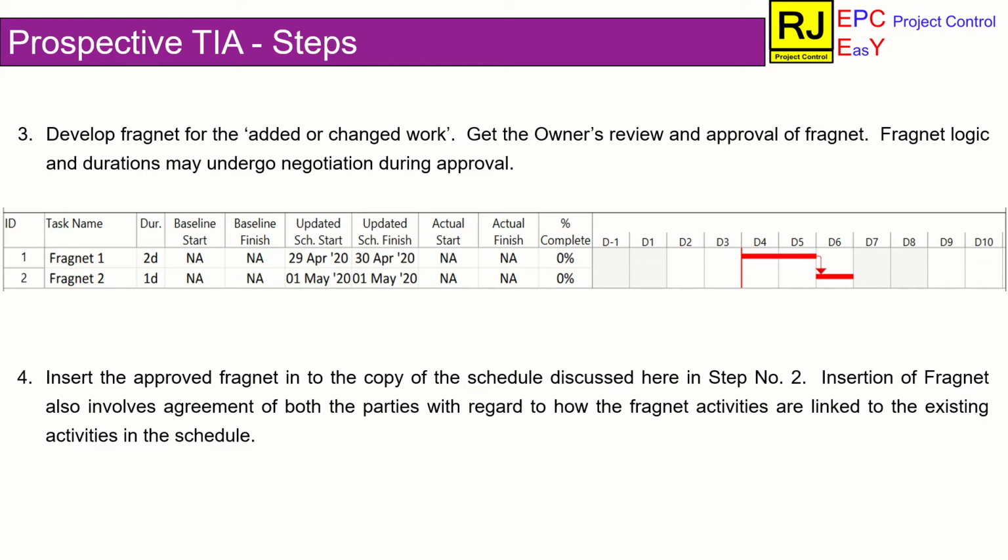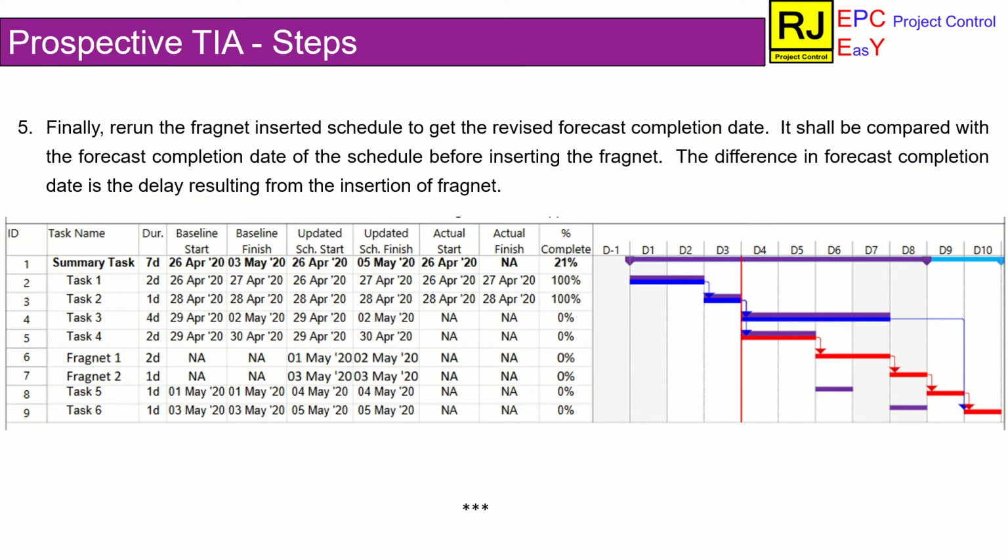Then step 5. This is the final step. Rerun the fragnet inserted schedule. The difference in project finish date between the schedule before and after the fragnet insertion is a measure of delay. Then the fragnet inserted schedule shall be saved as a revised baseline for further tracking.